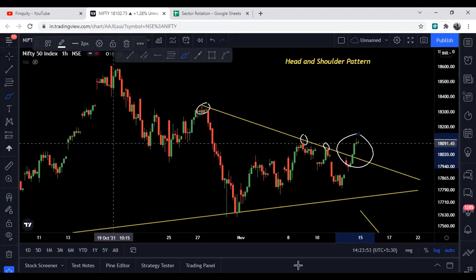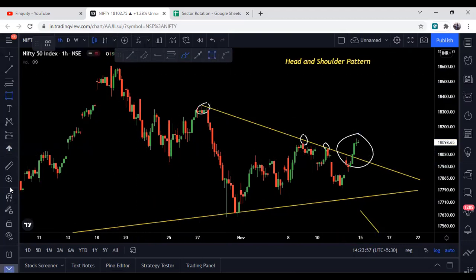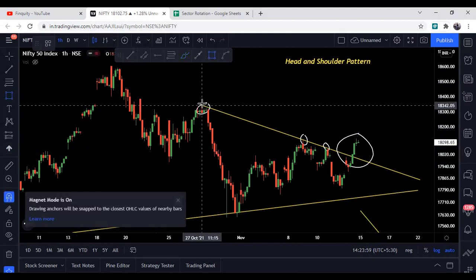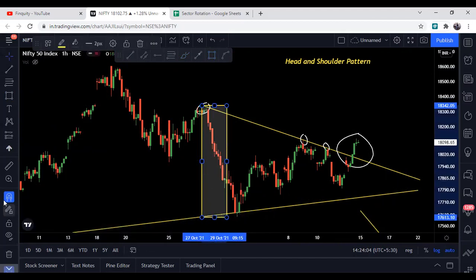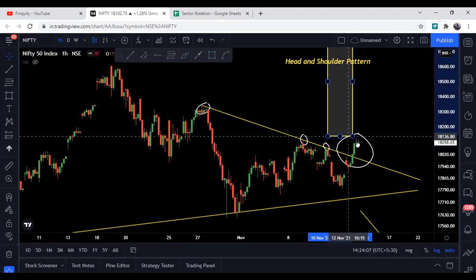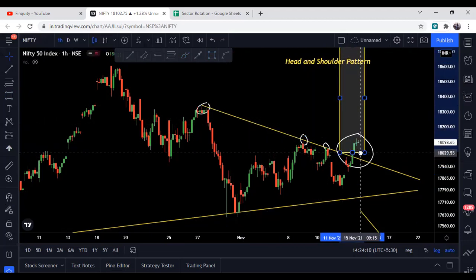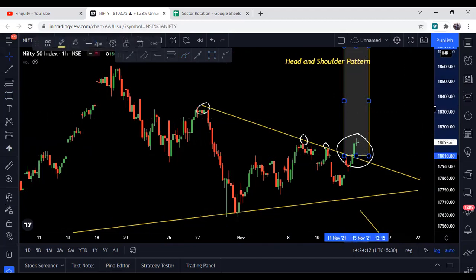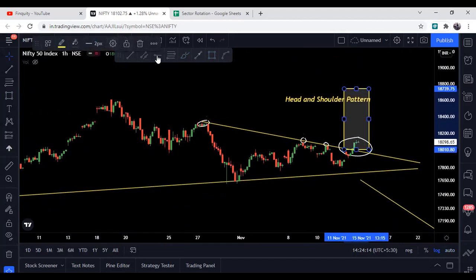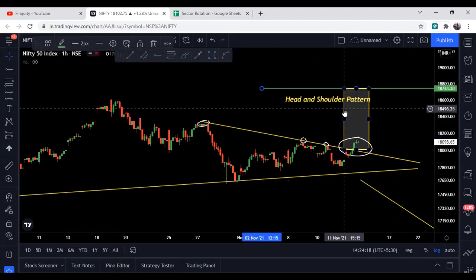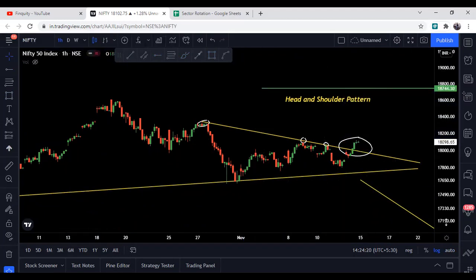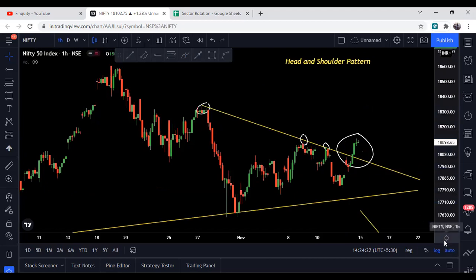And जो हमारा target रहेगा for this breakout, we will calculate it on the basis of range calculation. So ये जो हमारा high था इसके basis पे we will calculate, and this was the low. And ये जो range है हम इसको इसके ऊपर ऐड कर देंगे breakout region के ऊपर. So for the short term, one can expect a target of around 18,750, which is almost 650 points higher than the current price.